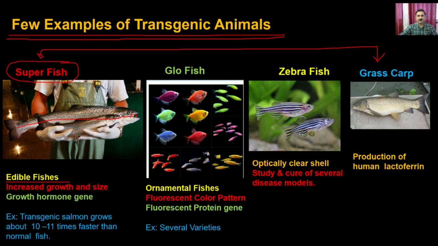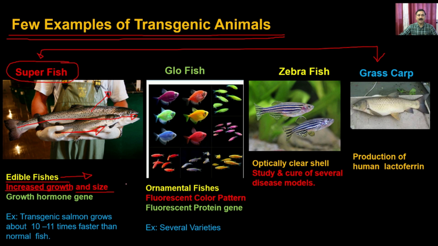So you see, this is the superfish and this is the normal fish. This is the transgenic fish and this is the normal fish. Then you can see the comparison. This fish is thin and small, whereas this fish is very large, very big and very fleshy. Why is it so? Because you are doing all this in edible fishes, and that will increase the growth as well as the size of these fishes. If you increase the size and growth of that particular fish, it is going to give you more weight, and that's how it is going to increase the productivity of the fishes.